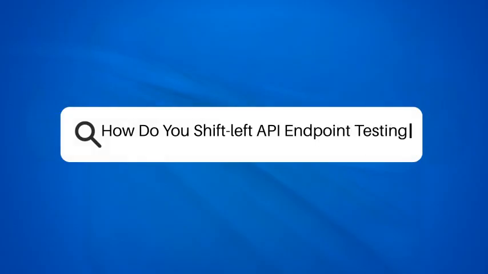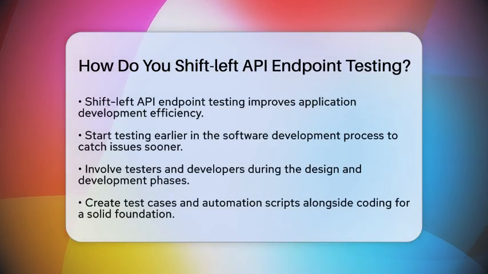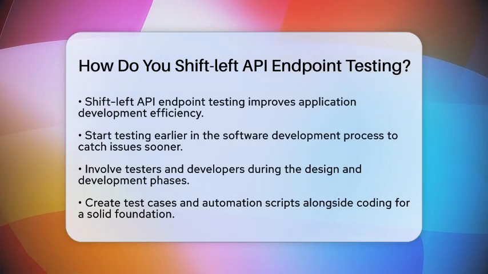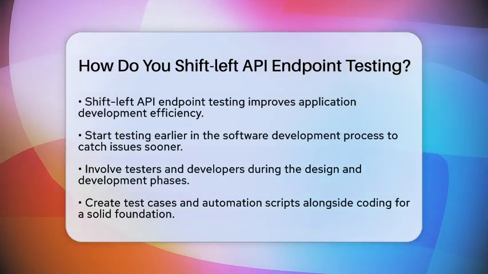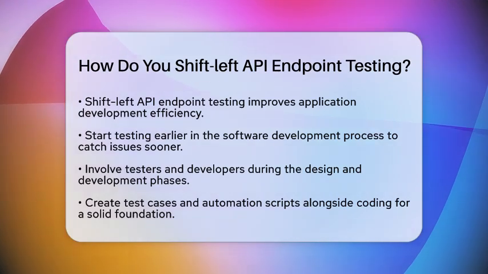How do you shift left API endpoint testing? Have you ever wondered how to make your application development smoother and more efficient? One effective way is by shifting left API endpoint testing. This means starting your testing earlier in the software development process.